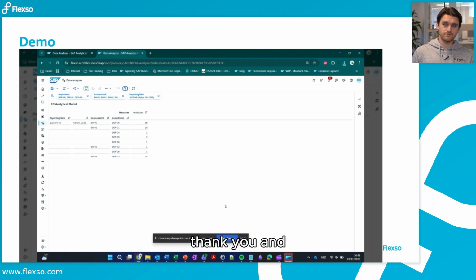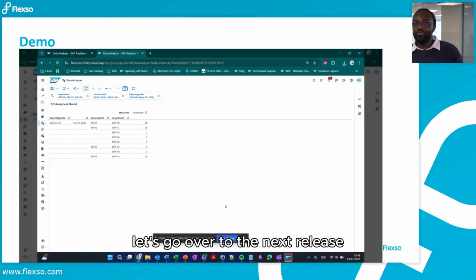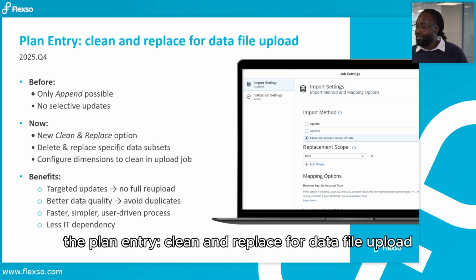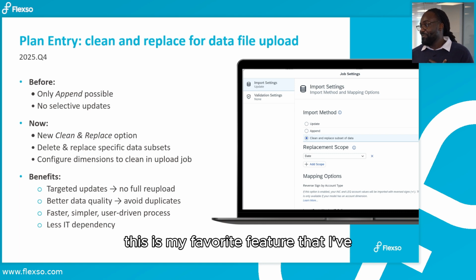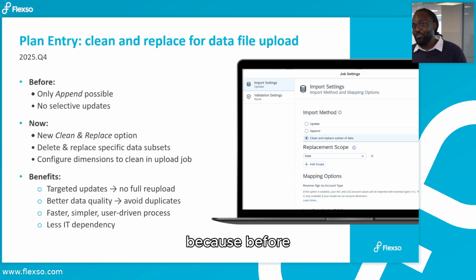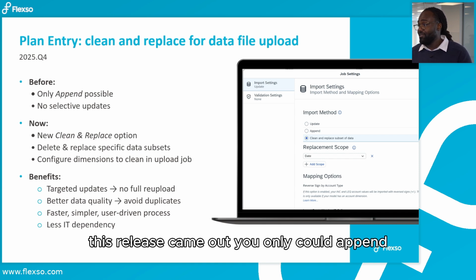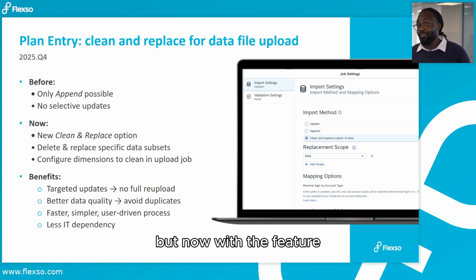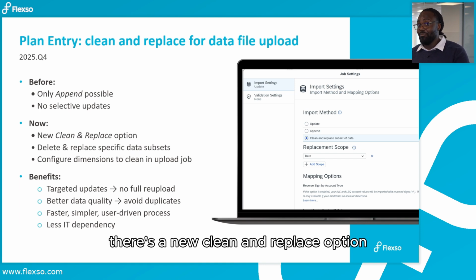That's great. Thank you. And let's go over to the next release, the plan entry, clean and replace for data file upload. This is my favorite feature that I've discovered in the Q4 releases. That's exciting. Yeah, because before this release came out, you could only append and there were no selective updates. But now with the feature, there's a new clean and replace option.